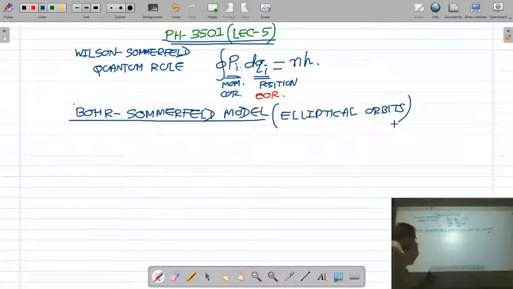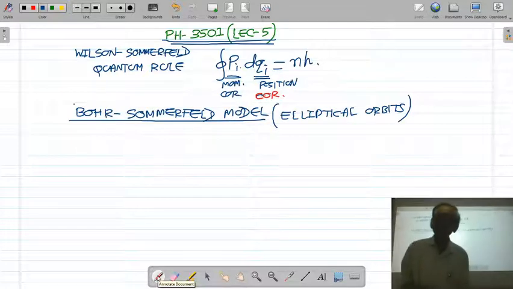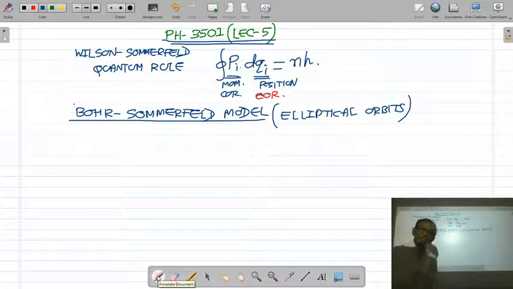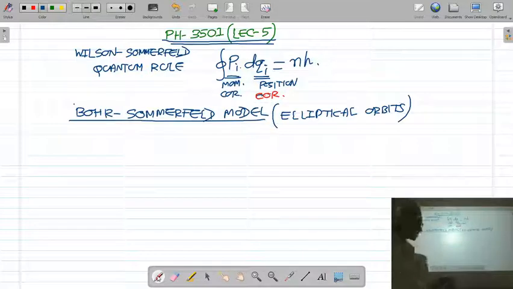Okay, let us start with the limitations of the Bohr model. Why do we have to consider the elliptical orbit? Actually, in the Bohr atomic model, the orbits were circular. So first of all, we discuss the limitations of the Bohr model, and then we will move to the Sommerfeld model of elliptical orbits.